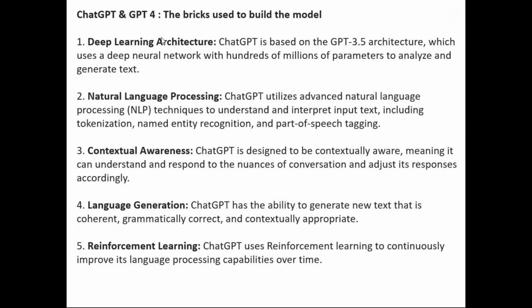ChatGPT 3.5 follows deep learning, and 4 also follows the same thing, which is purely driven by a deep neural network. Remember, in one of the earlier sessions, I talked about neural network architecture, where we talked about the input layer, output layer, and hidden layers.